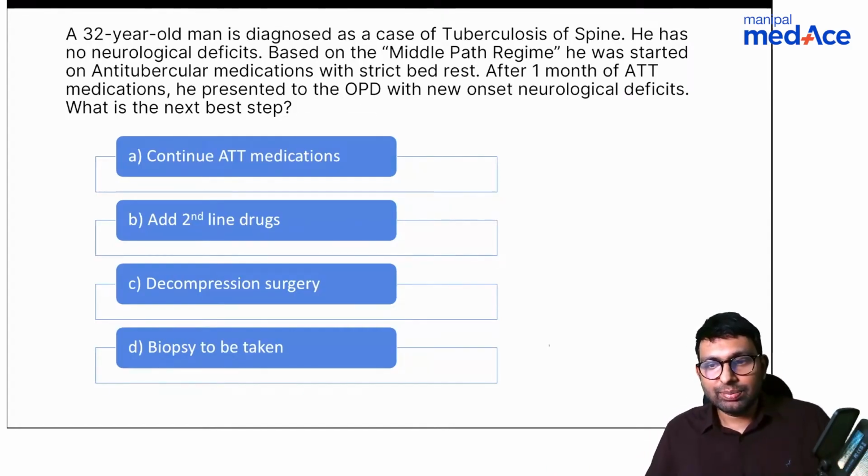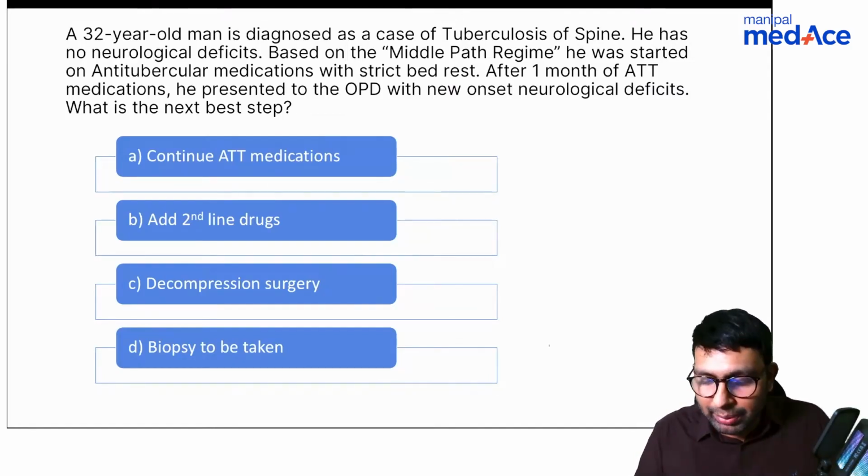Anything else? Cauda equina, correct, Dr. Jain. Cauda equina, new onset deficits. Okay, anything else? Right. So Shabir and Dr. Jain, you are absolutely right when you told it is decompression surgery. Stardust, the reason A will not be the answer is because now the patient has started developing new onset neurological deficits.